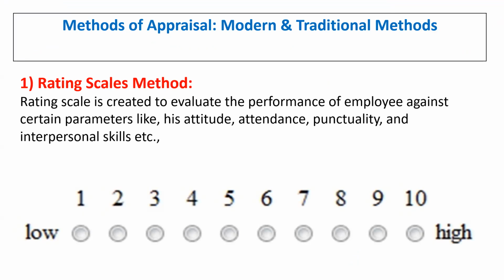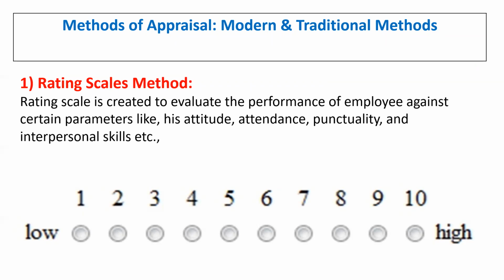First, the rating scales method. Here the rating scale is created to evaluate the performance of an employee against certain parameters, like the employee's attitude, attendance at work, punctuality and interpersonal skills. These are some of the parameters.